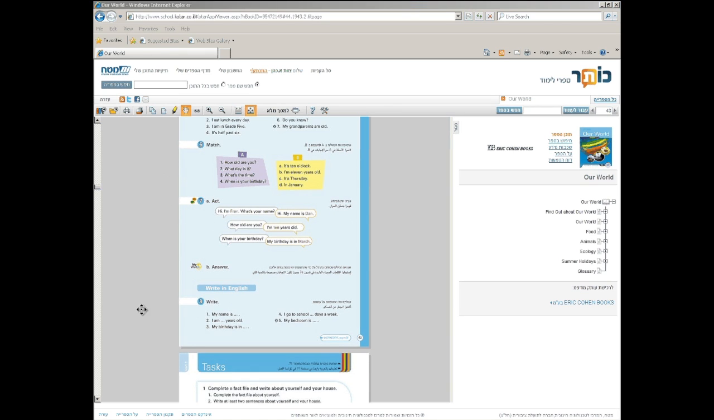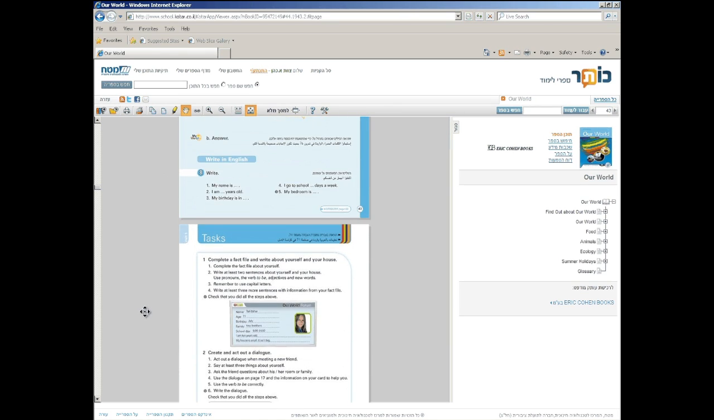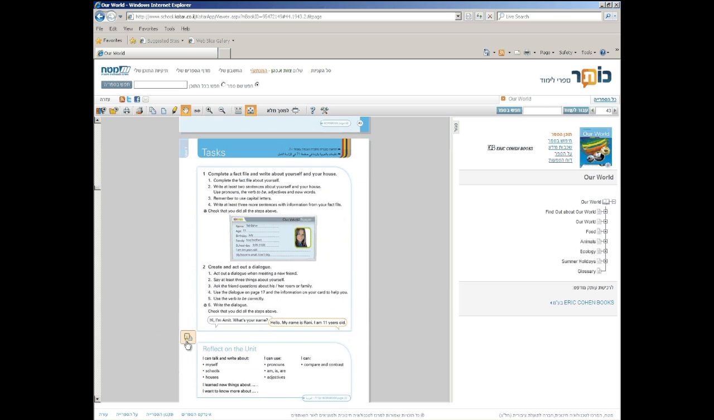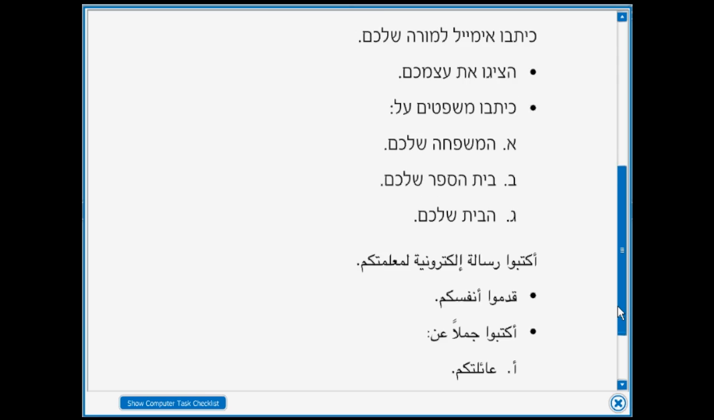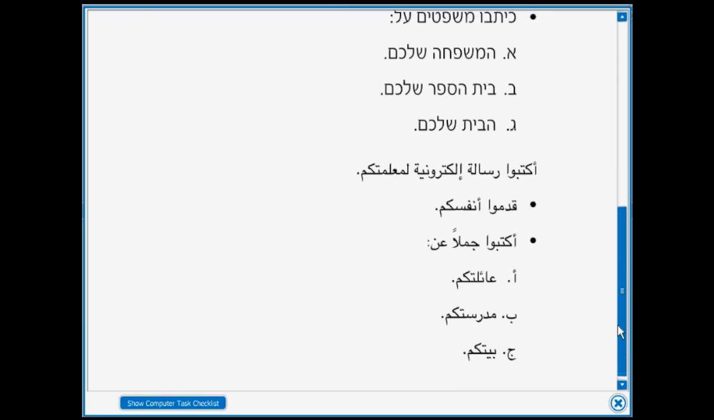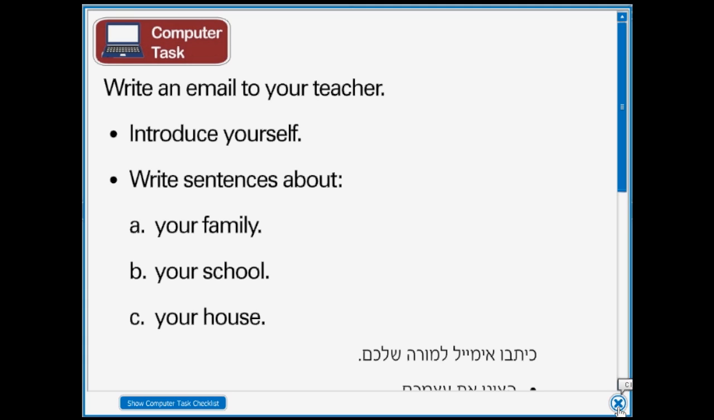Here is another kind of enrichment task where pupils use computer tools such as email, PowerPoint, Word, etc. to produce work in English. These tasks assess all the skills learned in the unit.